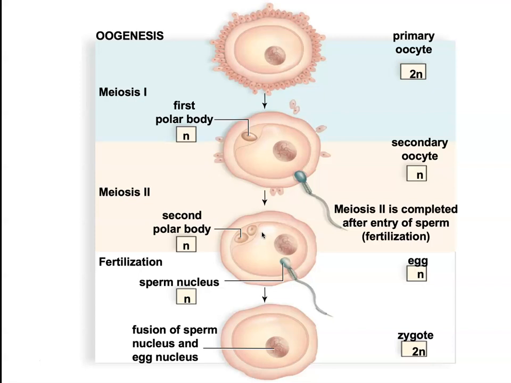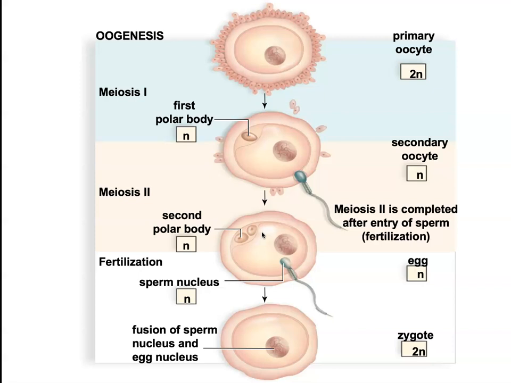And so the goal is to produce as many sperm as possible. Not only do we want a lot of them, but we want them really, really fast. We want them fast and efficient and streamlined so they can deliver their genetic payload as quickly as possible. So because of this, they are going to contribute very little to the zygote other than genetic material.